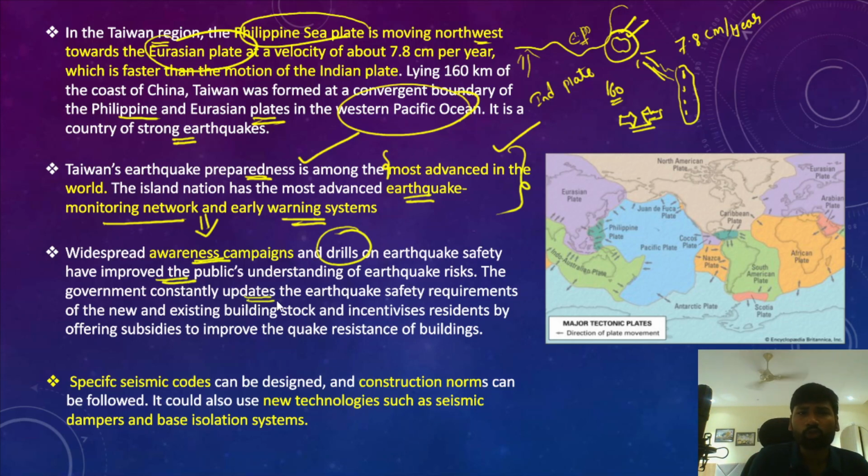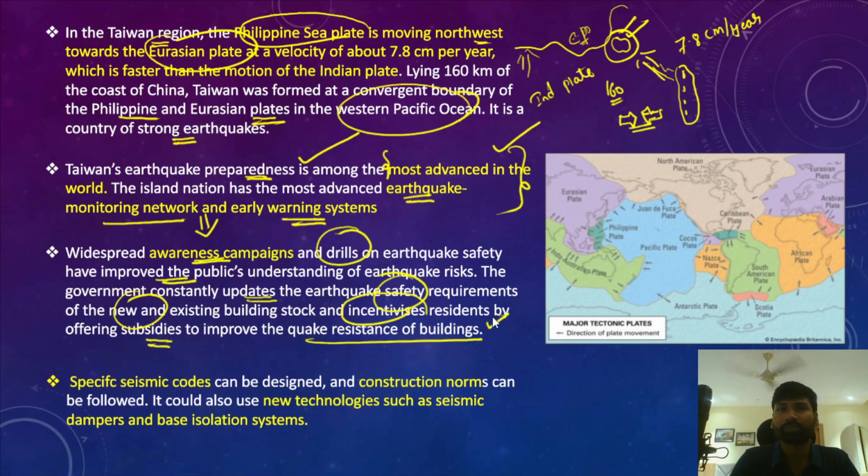In fact, the government also constantly provides updates on the earthquake safety requirements for new and existing building stock, and incentivizes residents, offering them subsidies to improve the quake resistance of the buildings.